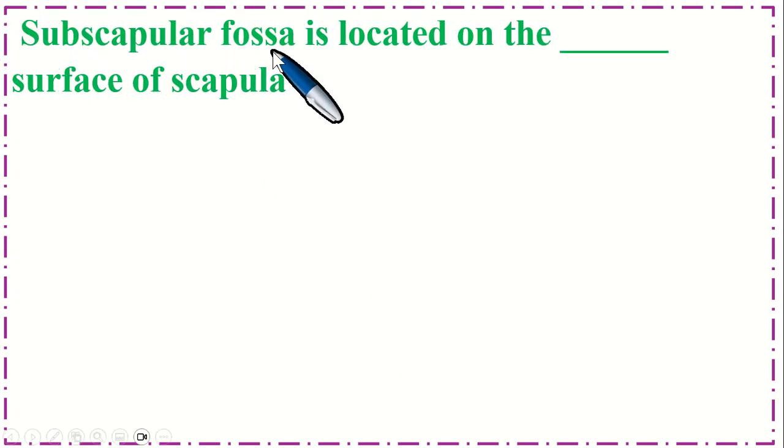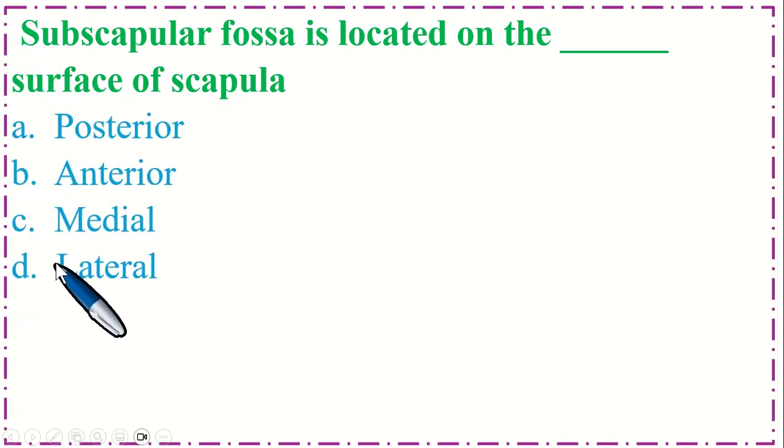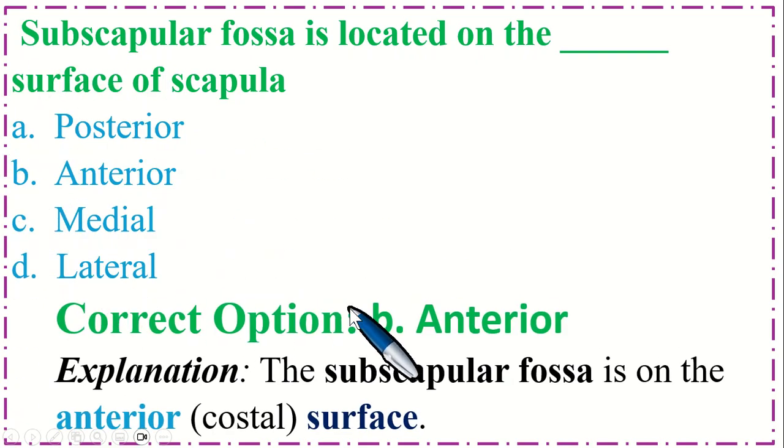The subscapular fossa is located on the dash surface of the scapula. Option A, posterior; B, anterior; C, medial; and option D, lateral. So the correct option is B, anterior. The subscapular fossa is on the anterior surface.